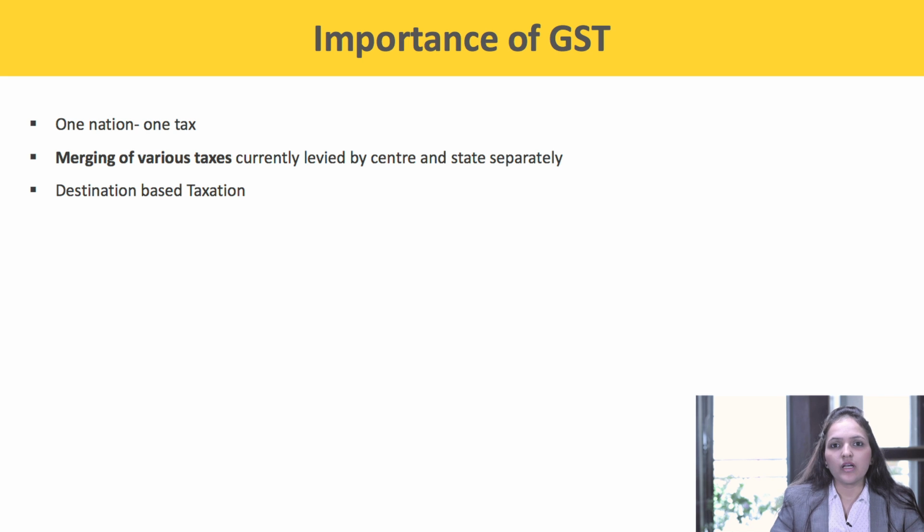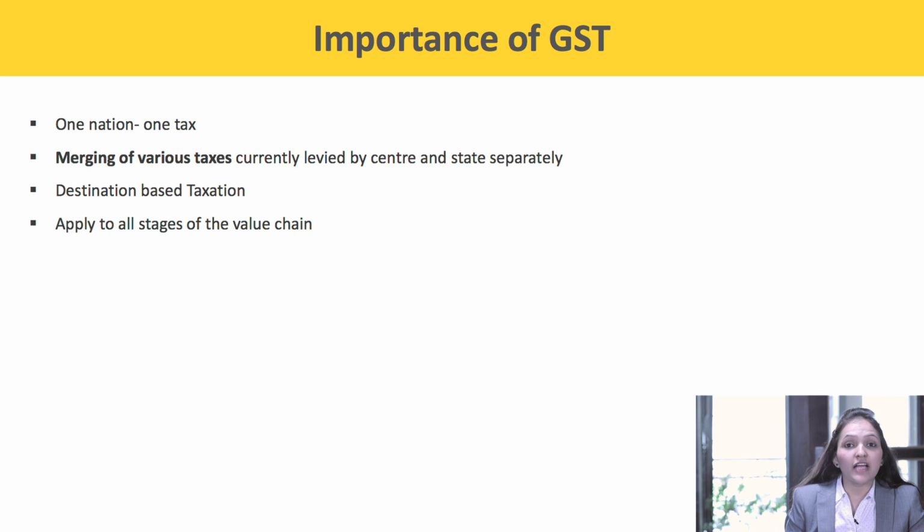For example, if I am supplying say from Delhi to Haryana, Delhi being the origin state would not get any tax. IGST would be levied in such a scenario, and Haryana being the destination state would get the SGST component of IGST, since the supply is ultimately consumed in the state of Haryana.